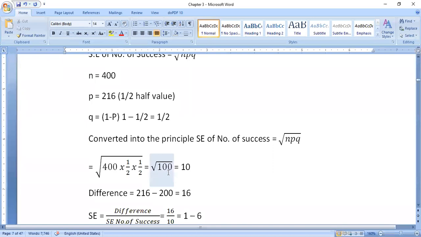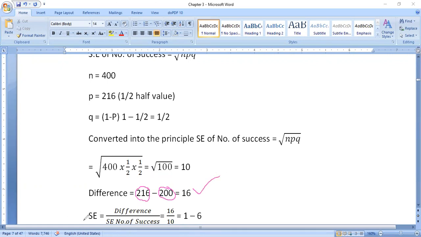Then when it is done, we get under root 100, that is 10. The difference value is 216 minus 200. See, these values are in the given question. 216 times the coin turned up heads, 200 times tails. Okay, the difference is 16.